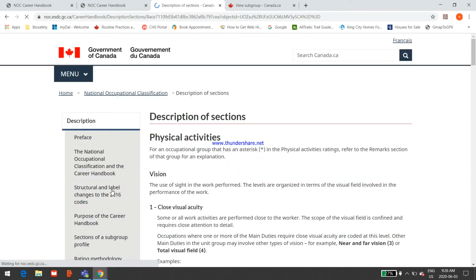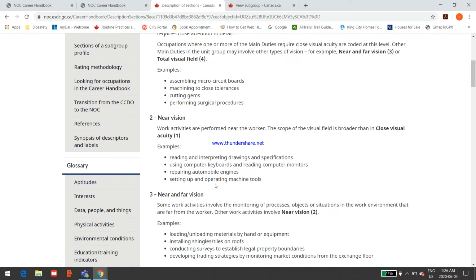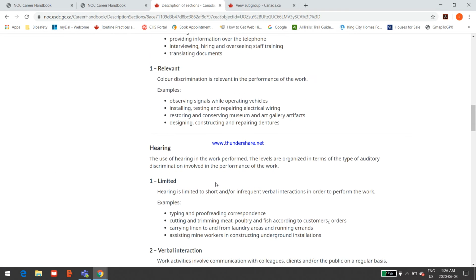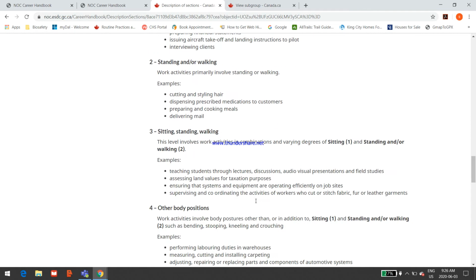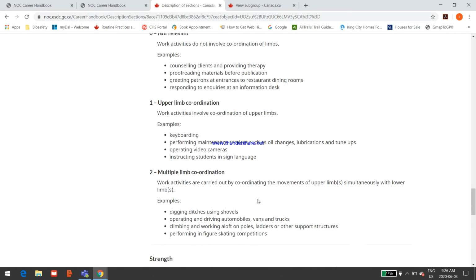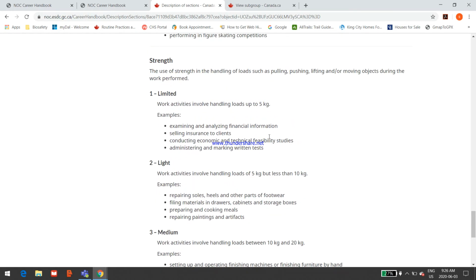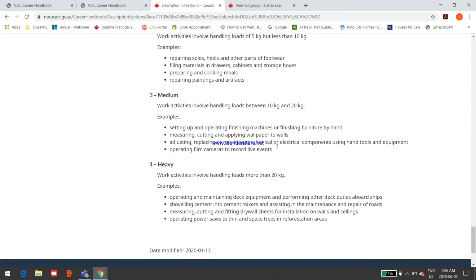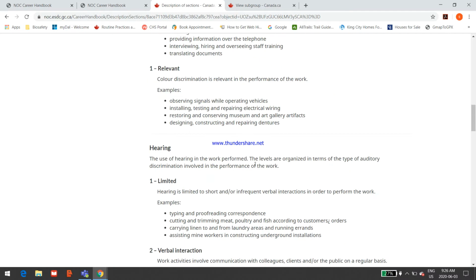For the physical activities, these are categorized differently, so vision is explained there, and body position here, along with strength at the bottom. So 1 is limited strength, 4 requires heavy. So the work activities require handling loads more than 20 kilograms, and gives examples there.